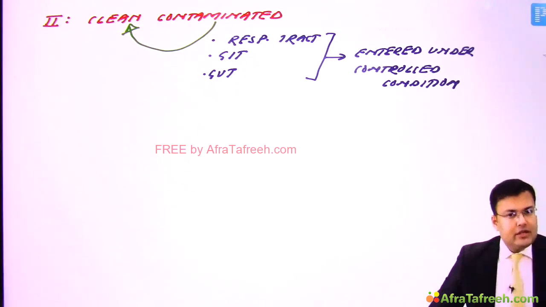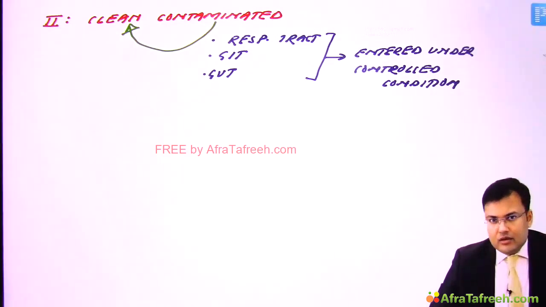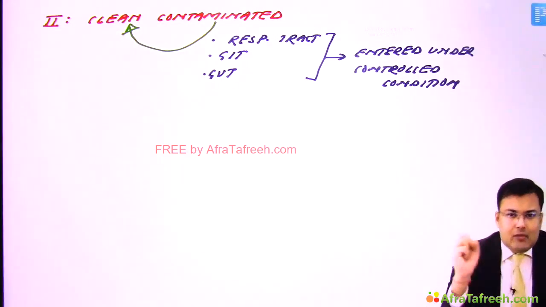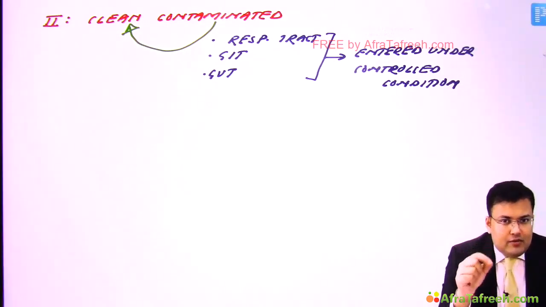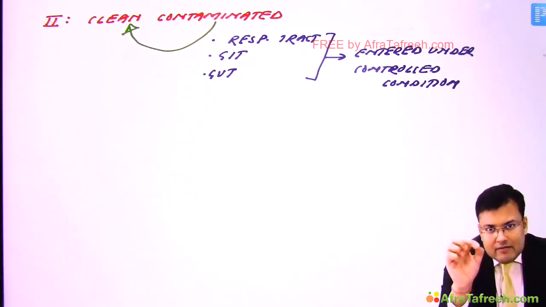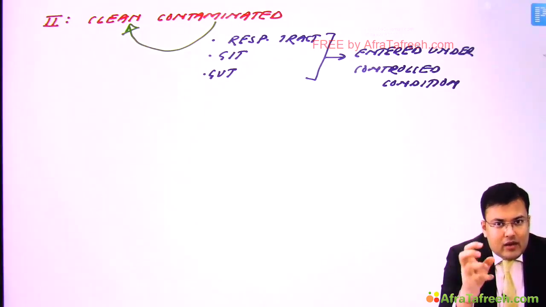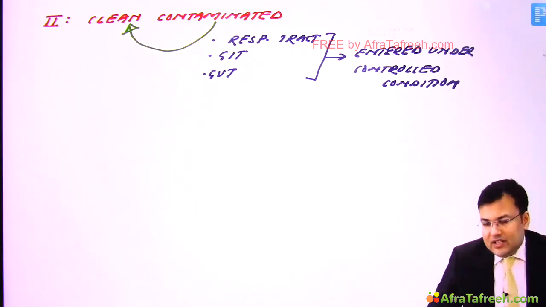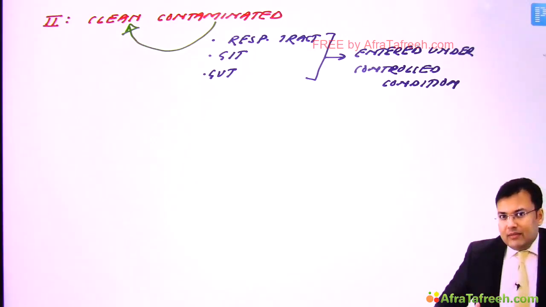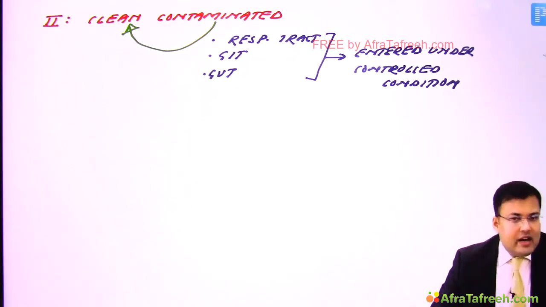Now see what is the meaning of entered under controlled condition. Imagine that I'm going to perform CBD exploration. If I enter inside the CBD, there is some bile leak. Similarly, elective GI resection or elective gastrointestinal surgery, in which we perform elective colonic resection or gastrectomy.